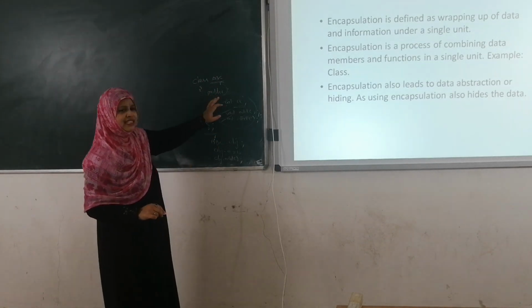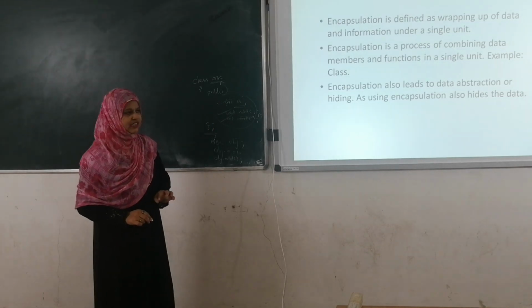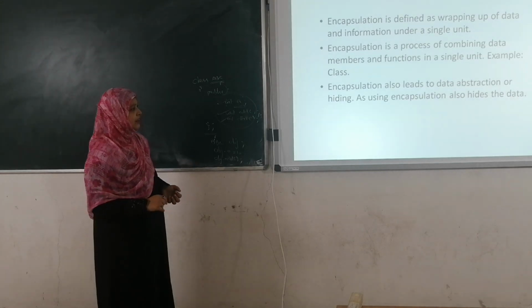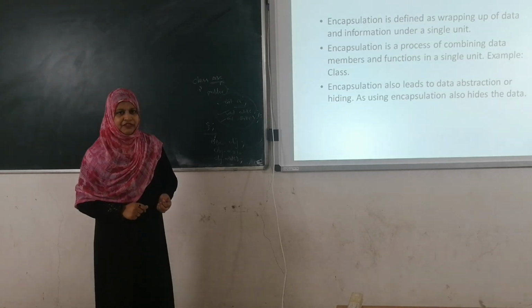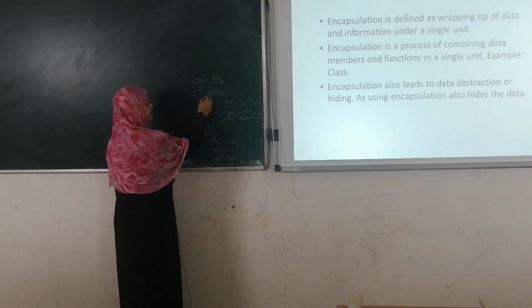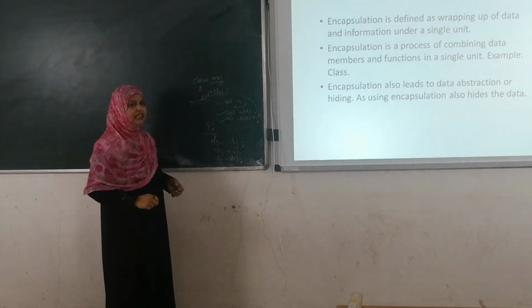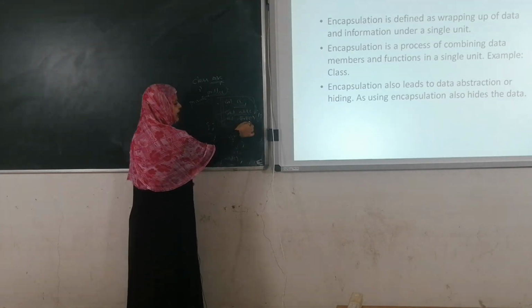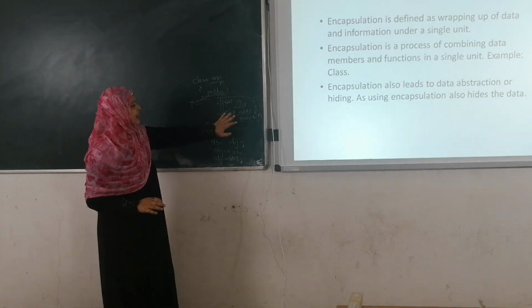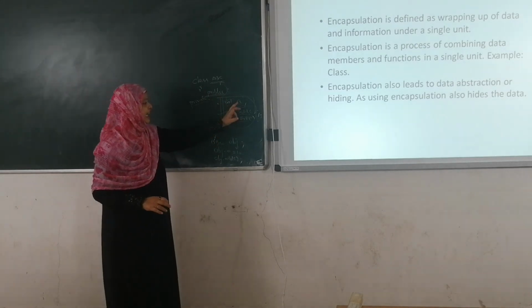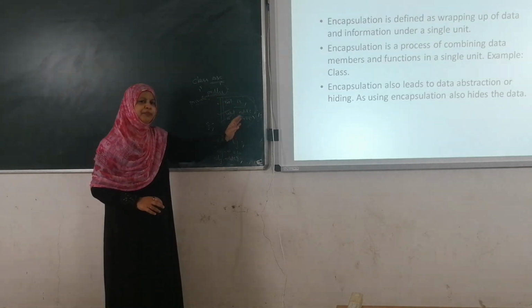Here we are going to use various types of access modifiers. By using encapsulation, we can perform data hiding also. How do we perform data hiding? For example, if I use the private access modifier instead of the public modifier, then no one can use variable A, add and multiplication. These are the private data members and member functions of class ABC. That's the reason only class ABC can see A, add, and multiplication.